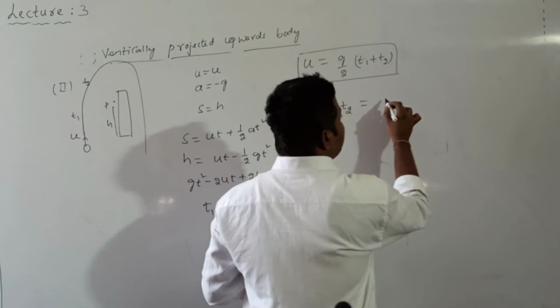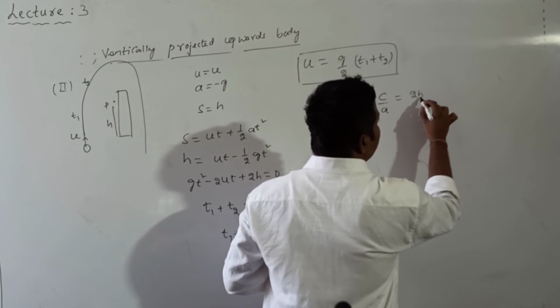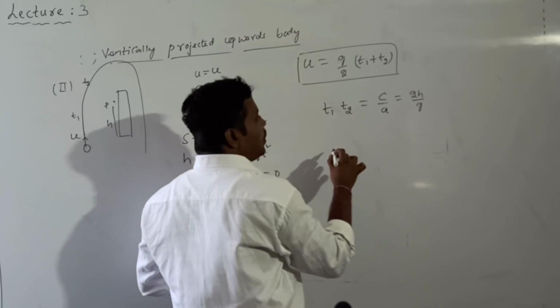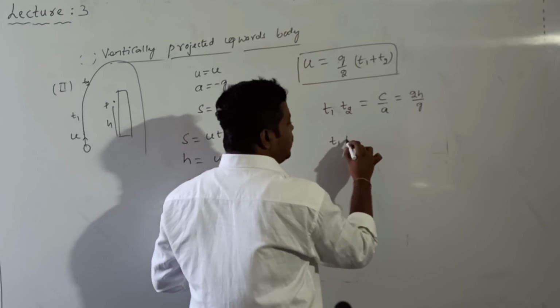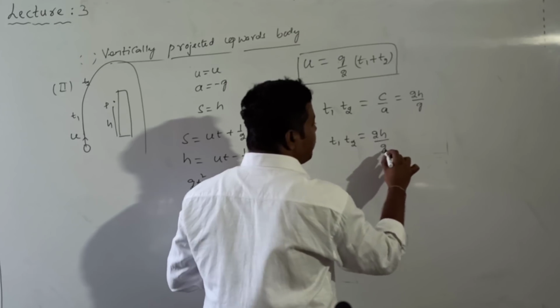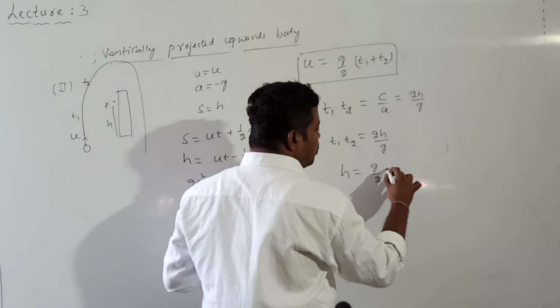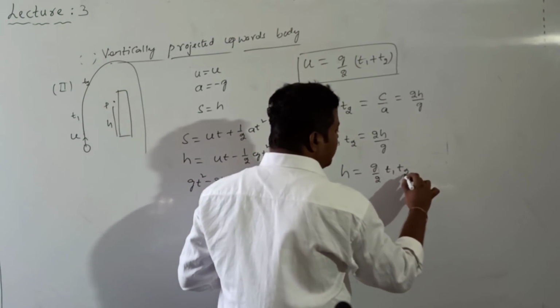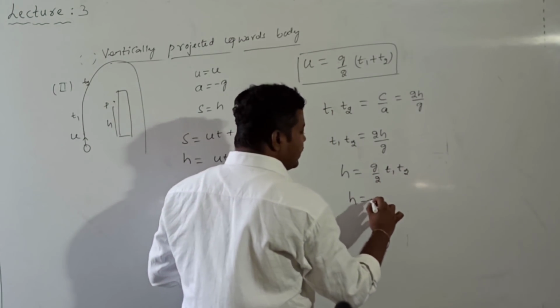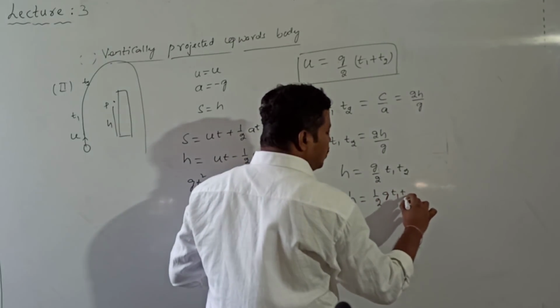So t1 into t2 is equal to, formula c by a. What is the c value? 2h. The a value is g. Therefore, t1 into t2 is equal to 2 into h divided by g. From this, h is equal to g by 2 into t1 into t2, or otherwise I will write h is equal to 1 by 2 into g into t1 into t2.